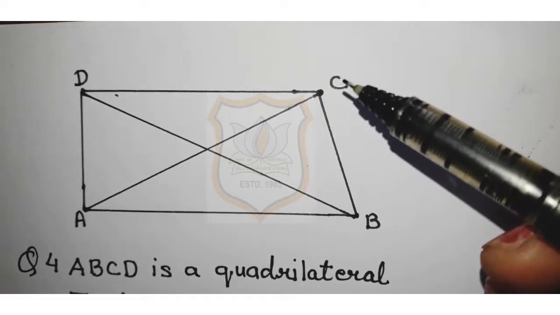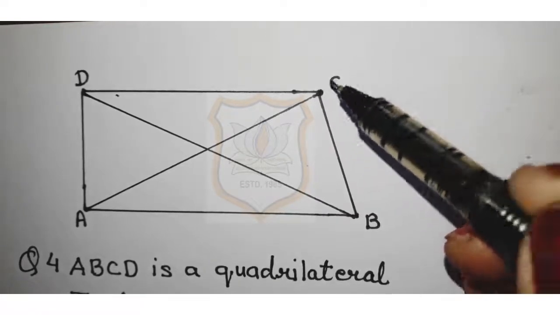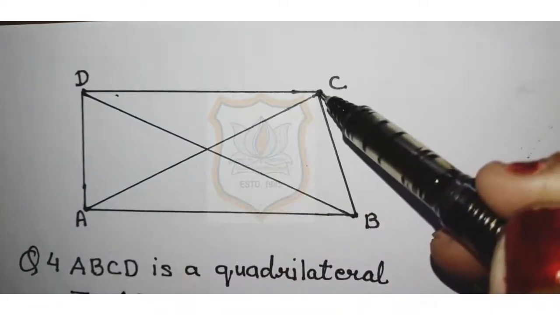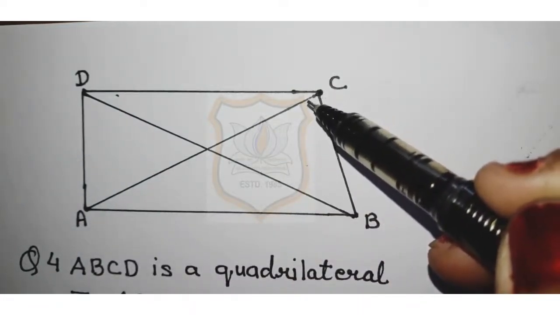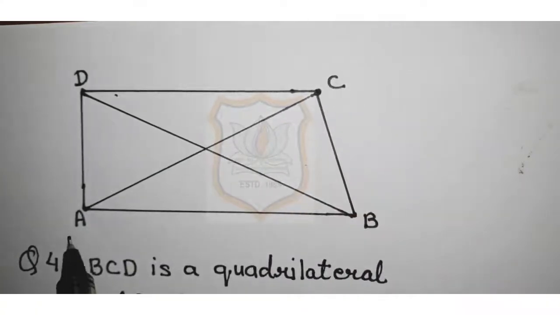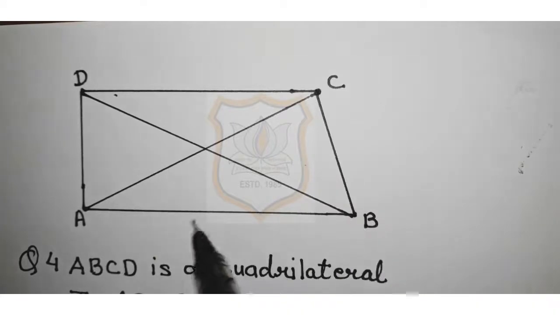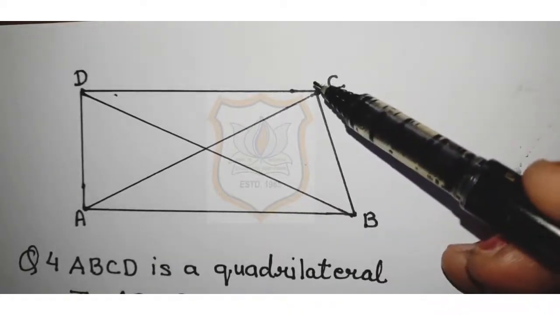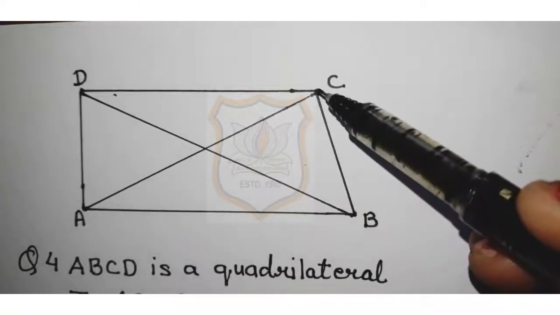So this is in equation 1. Similarly, in triangle ABC, AB plus BC is greater than AC. This is in equation 2.